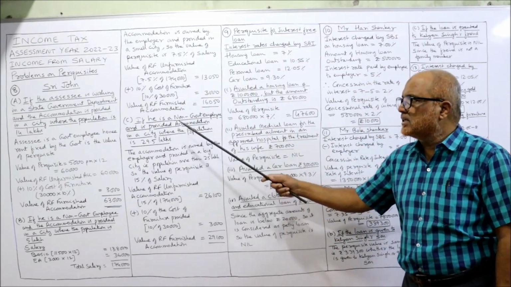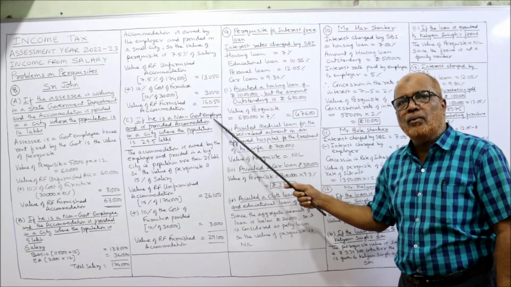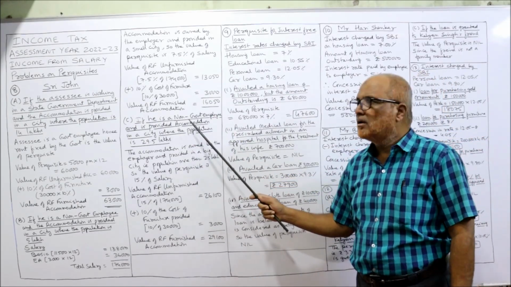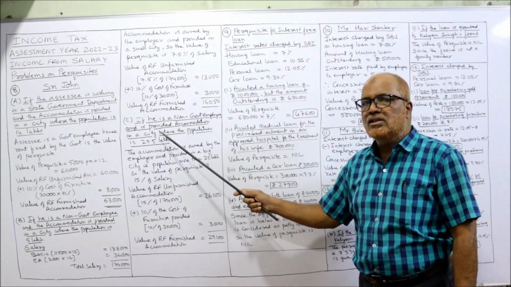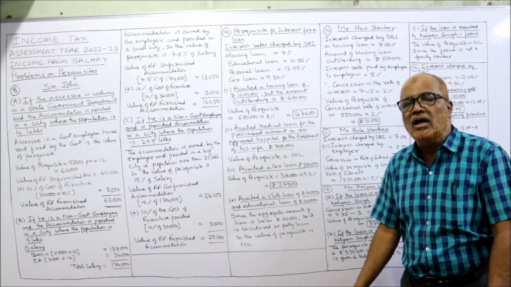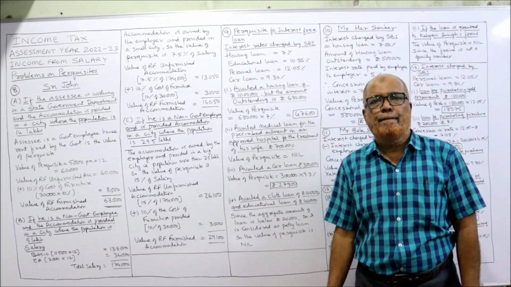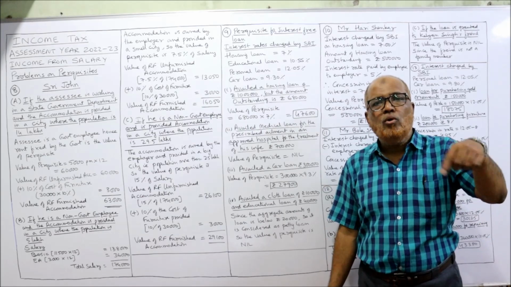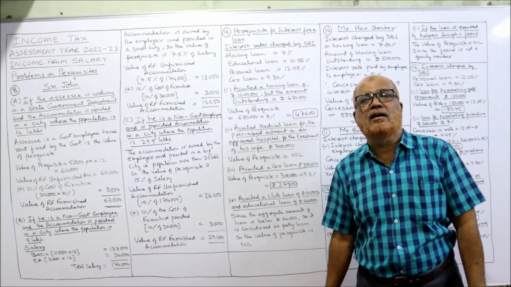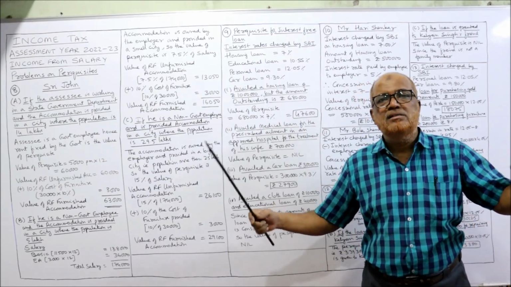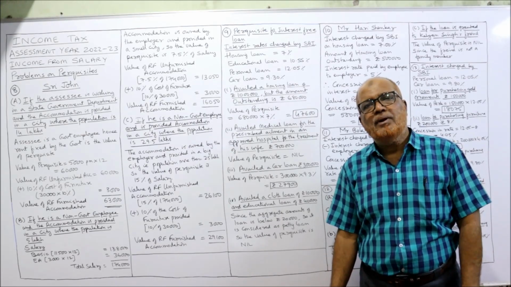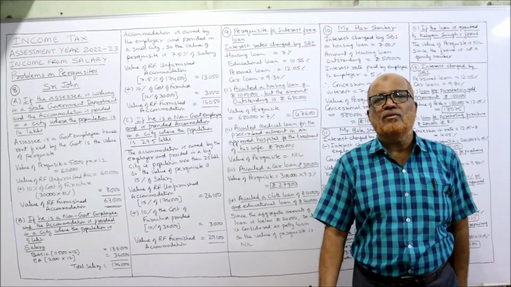Now, third and last case. If he is a non-government employee, just like the second case, and is provided accommodation in a city where the population is 29.5 lakh, the population is more than 25 lakh. So, it's a big city. The value of the perquisite is 15% of salary.